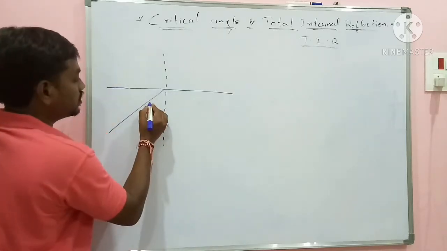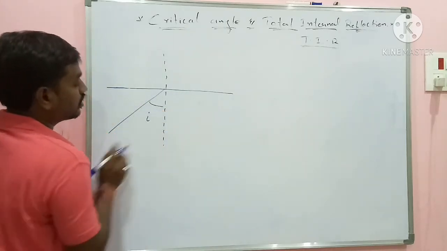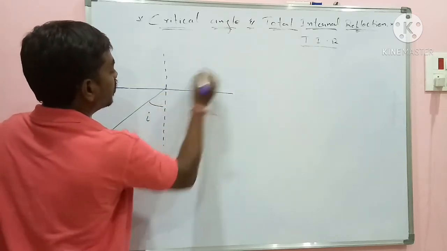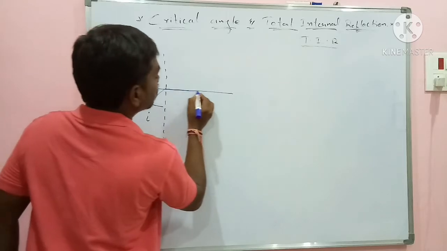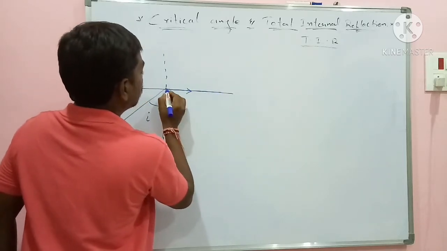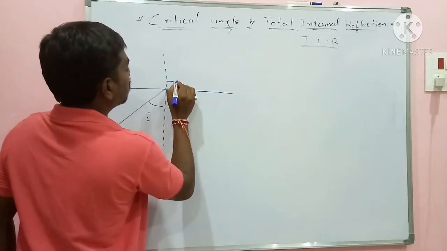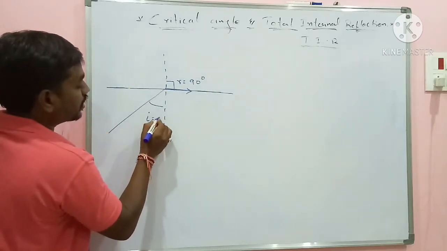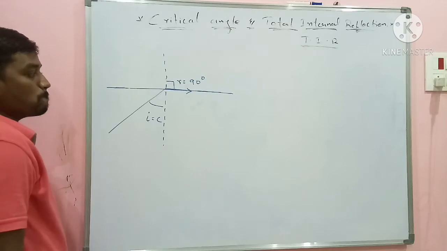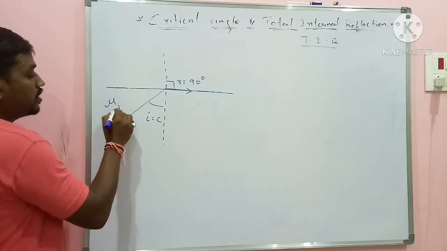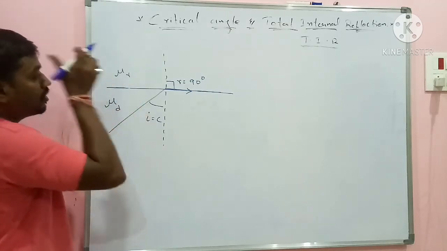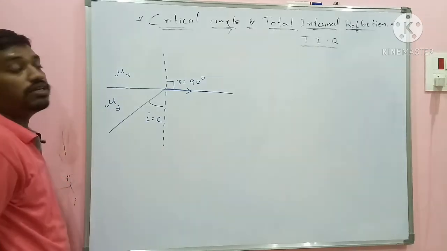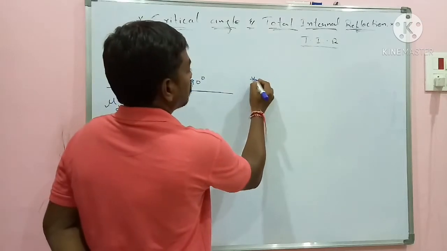Angle of incidence here is I, and instead of moving here, light is grazing along the interface. This is what is called R. R is equal to 90 degrees, and here I is equal to, I can take as C. Here I told it is mu denser, and here mu rarer. Now I want the formula or expression for C. Apply Snell's law.